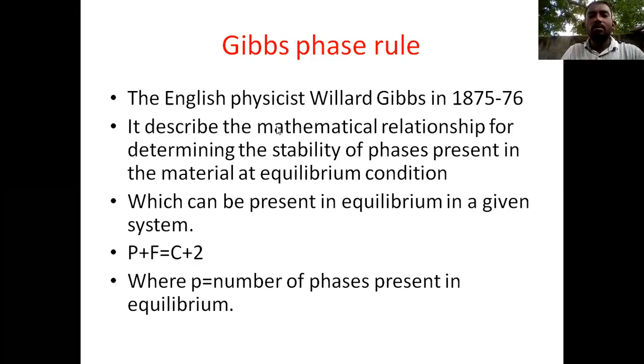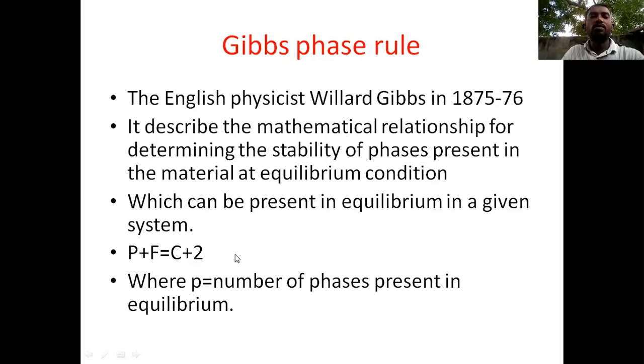It describes the mathematical relationship for determining the stability of the phases present in a material at equilibrium condition. In this rule, we find out the stability of the phases present in the material at equilibrium. So Gibbs phase rule is nothing but a mathematical relationship determining the stability of the phases present in a material at equilibrium condition.